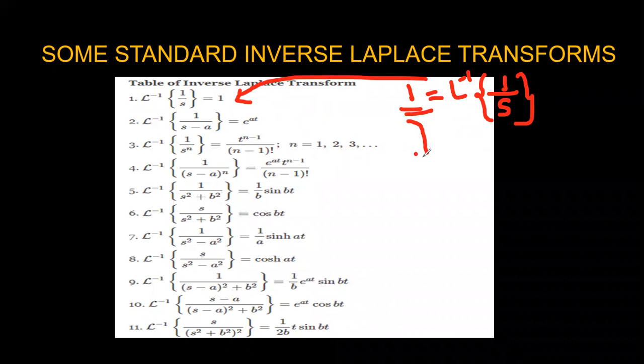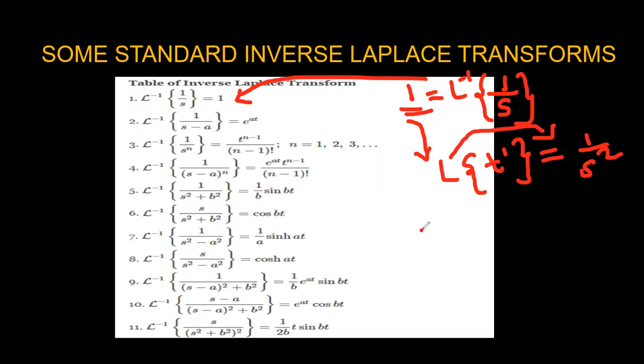Now, for a generalized formula, I will apply it for t. The Laplace transform of t power 1 is equal to 1 by s square. If you apply the inverse Laplace transform, then what will you get? The Laplace inverse of 1 by s square is equal to t. It is nothing but your t.